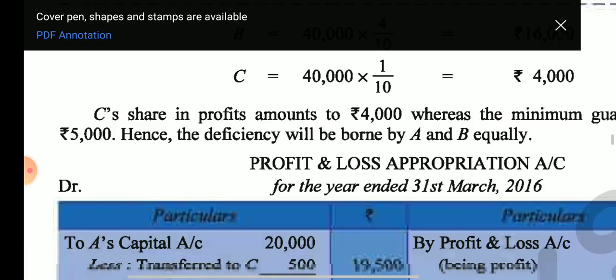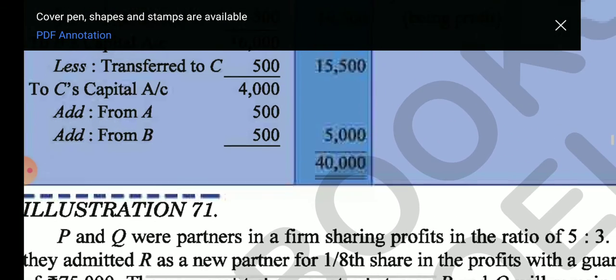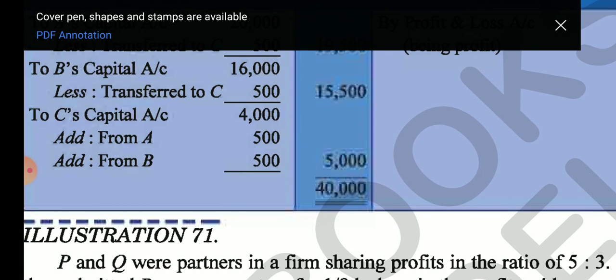In this way we are solving the question. In the case of a guarantee, if any type of guarantee is there, then we are going to solve the question in this way. Okay, clear? Thank you.